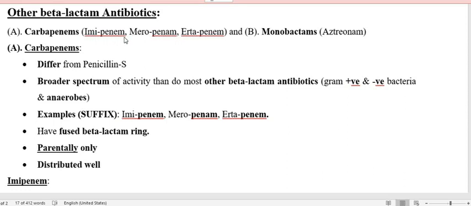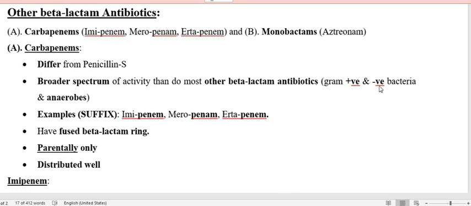These two drugs, imipenem and meropenem, are broad spectrum antibiotics. Why are these broad spectrum antibiotics? Because they possess activity against gram positive, gram negative, as well as the anaerobes.